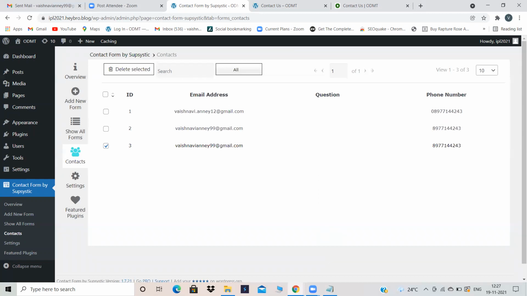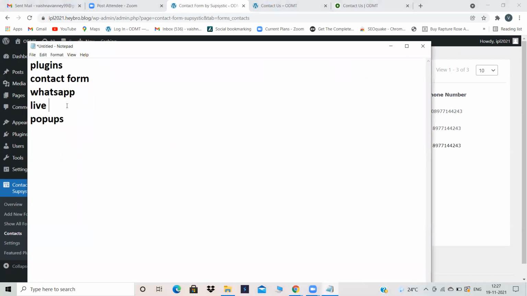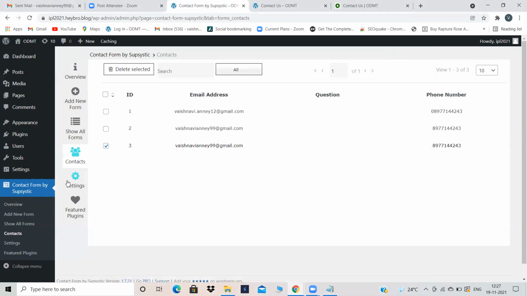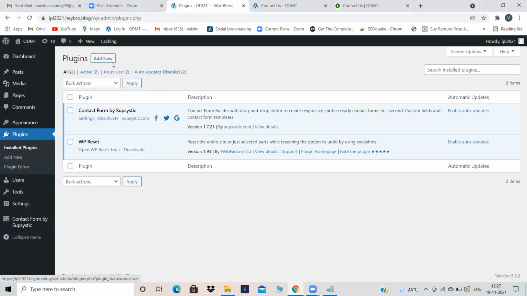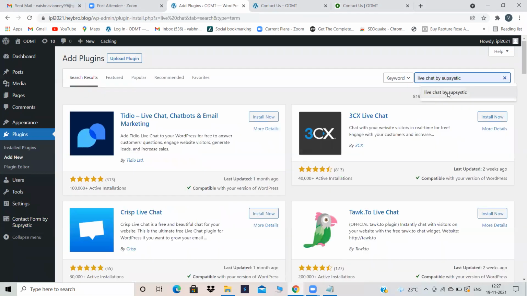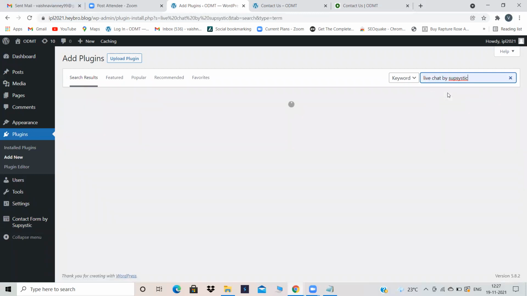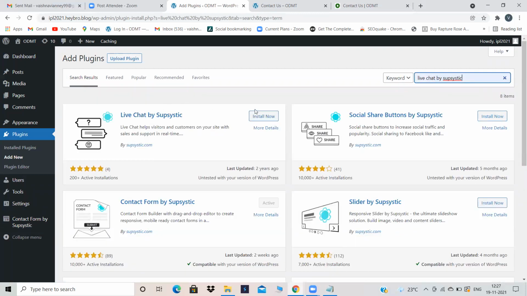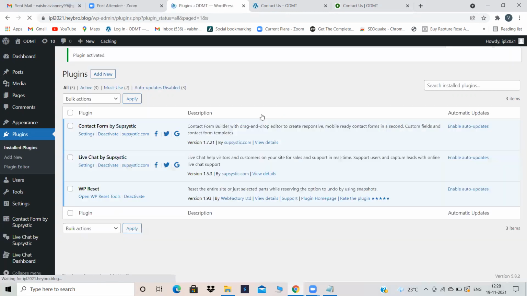Now let's go to the other thing, which is live chat. Live chat is also a plugin. So go to plugins again and click on add new. For every plugin, this is the process. Plugins, add new. Here again, live chat by Subsystic. Now install the live chat plugin. Install now. After installing, activate the plugin. Okay, I have activated the plugin.